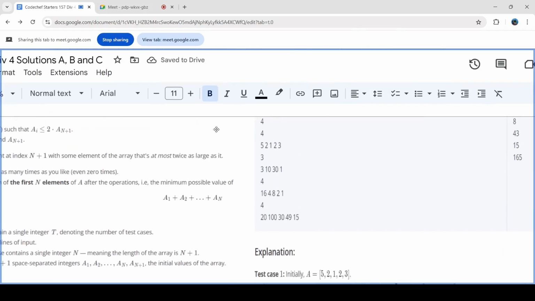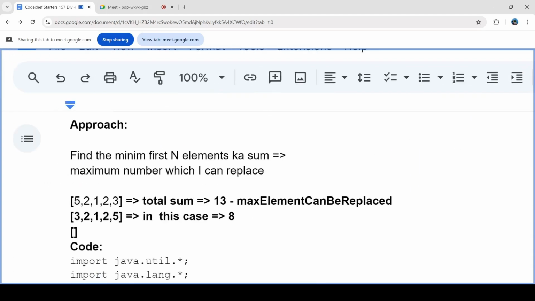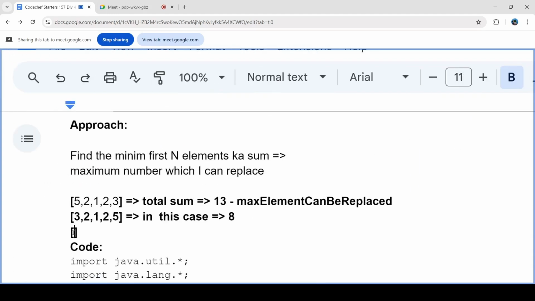The third case: 16, 4, 8, 2, 1. Okay, 16, 8, 4, 2, and 1. Here, in the first iteration, you can clearly see that 16, 8, 4 are more than 2, right? So you cannot replace any of these. But after one swapping, after the first iteration, this will be the array.